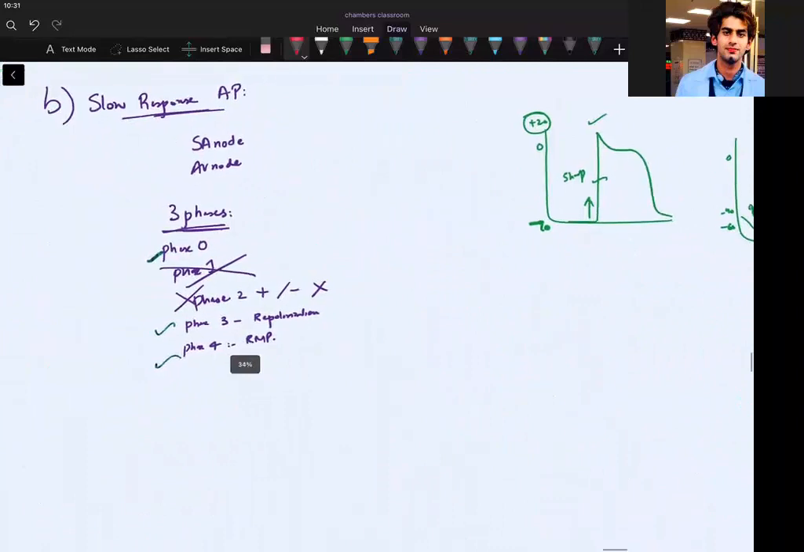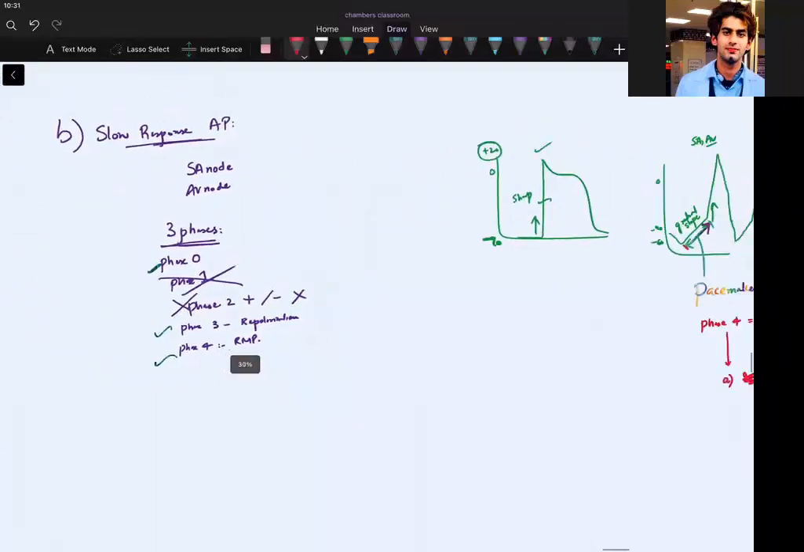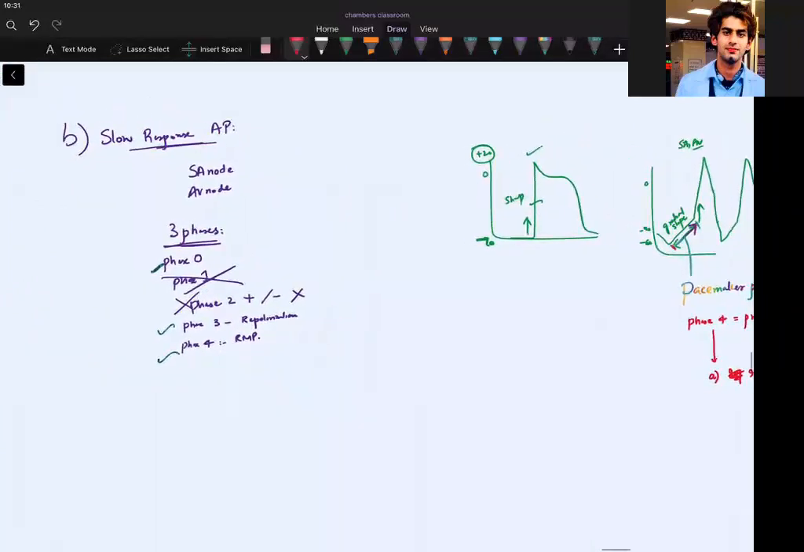I am at phase 4. That is the phase of slow depolarization. Clear? Sorry, phase 4 is slow diastolic depolarization, I should say. And who is causing this? Number one is the inward funny sodium channel.